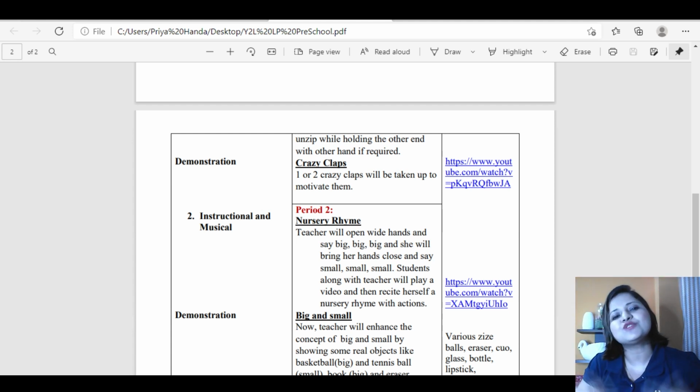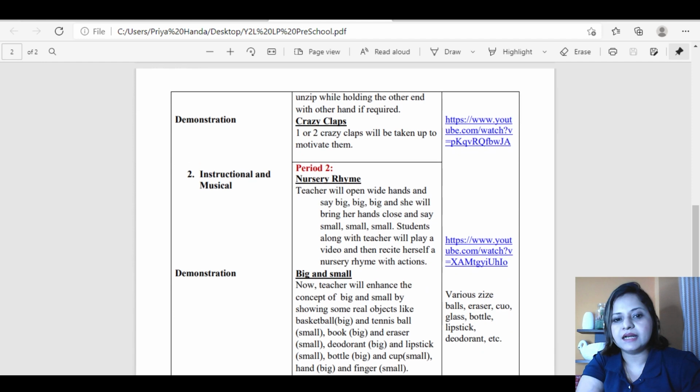So you can choose, so it would motivate them, and again it's something physical that they are doing, they'll enjoy it. Then the second period is planned. Now you see I've given number 2 here in the methodology. It's instructional and musical. Nursery rhyme.